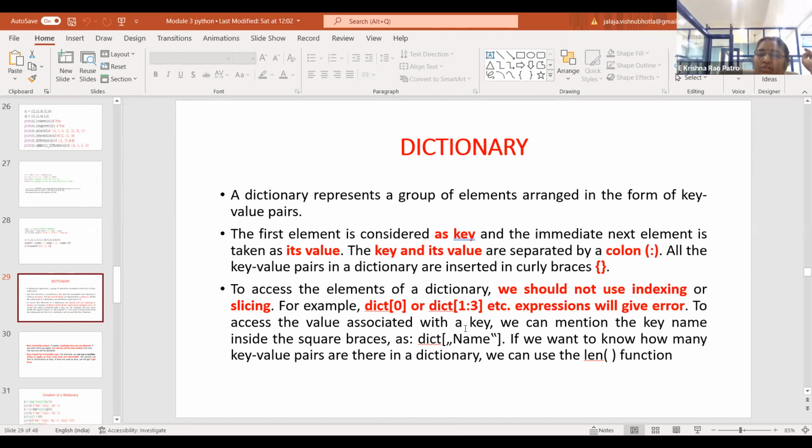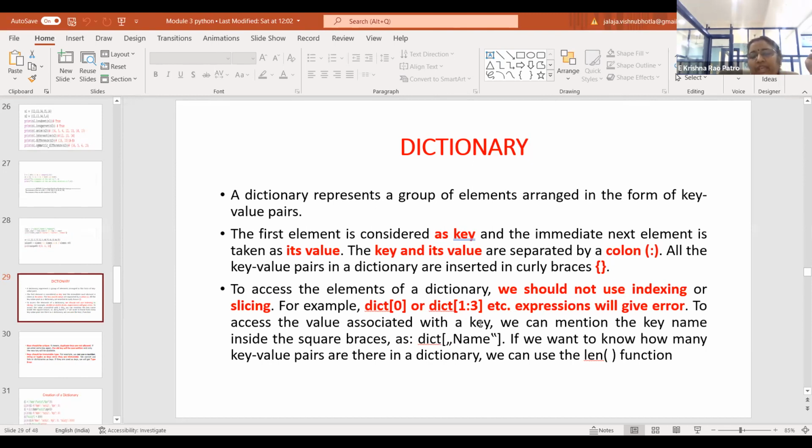In a dictionary, you cannot use indexing or slicing. Whenever you want to access the contents of your dictionary, you should use three methods: dict.keys, dict.values, and dict.items.